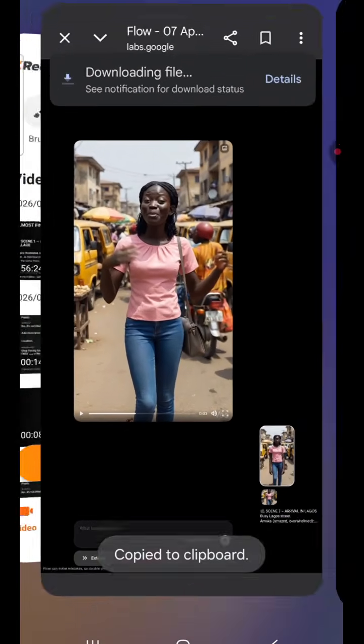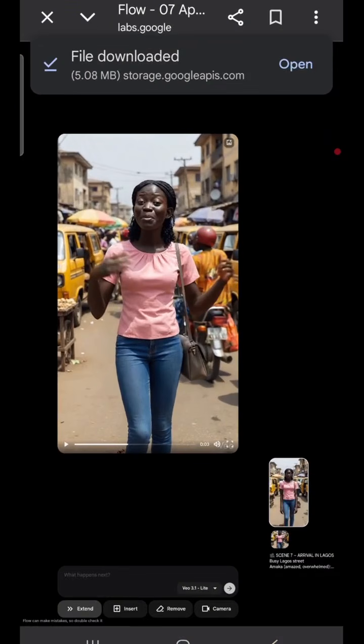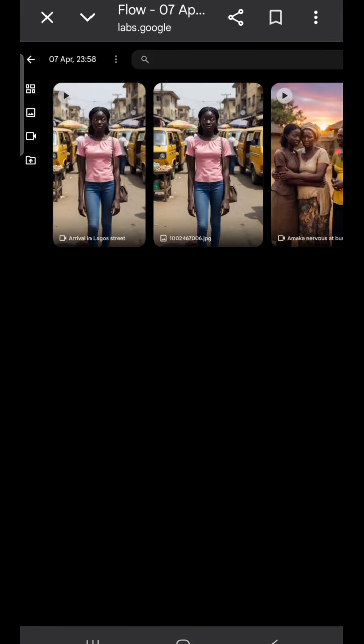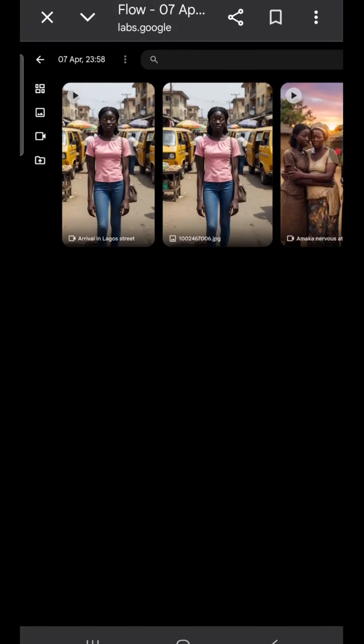So I still have to change the image again. I'll go back again so I can change the image. If I was actually doing this in Grok AI, it would have been way easier, right?